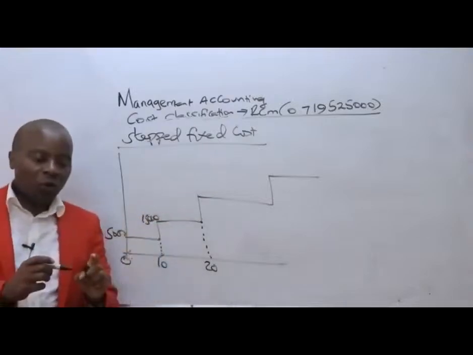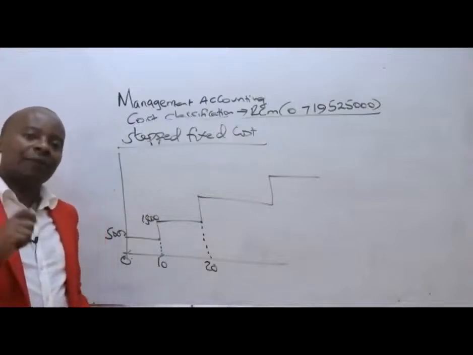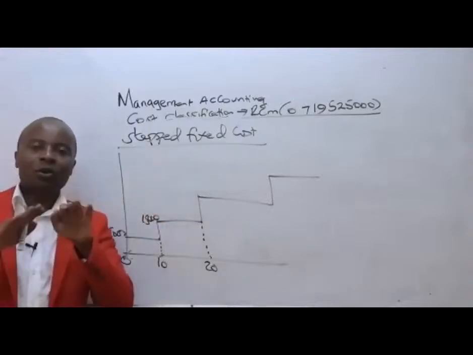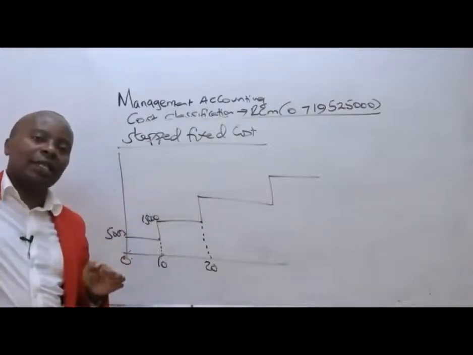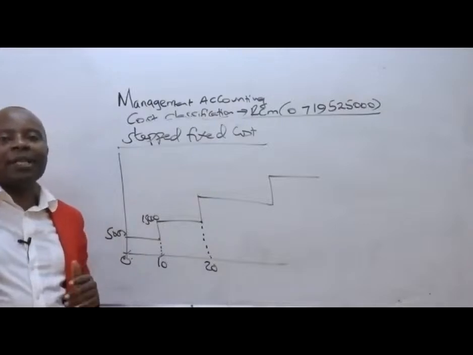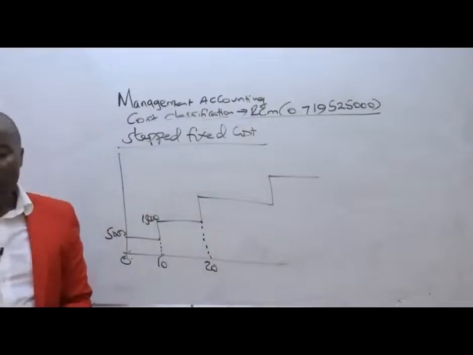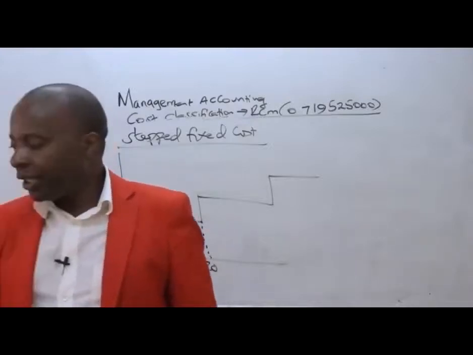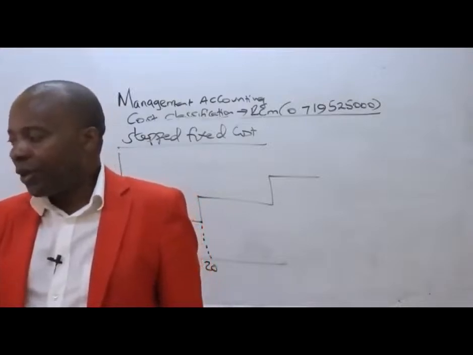Ladies and gentlemen, I would want you to understand this very well, that stepped fixed costs remain constant over some range. Beyond that range, they increase in a lump sum manner. Increasing in lump sum means increasing with a one-off amount. And ladies and gentlemen, that now marks the end of the behavioral classification: how do costs behave in relation to activity?